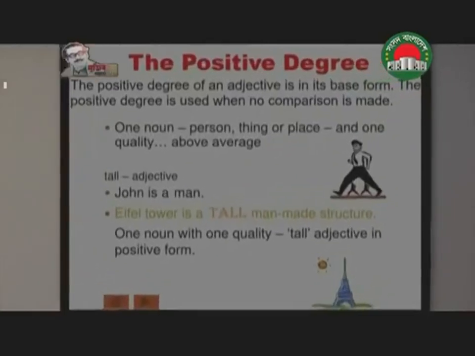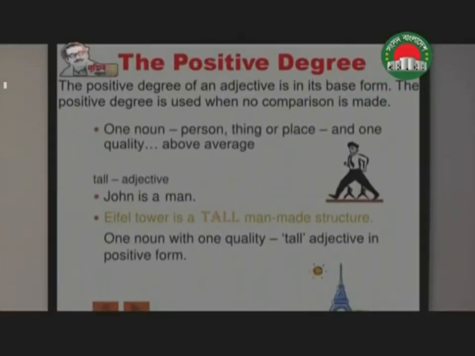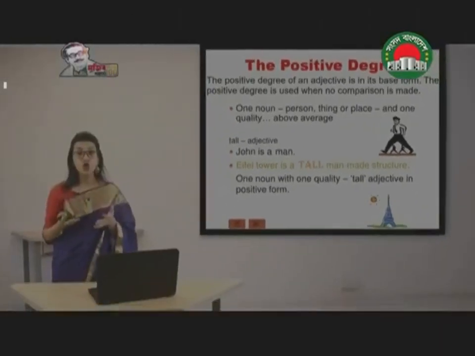For example, there is a person, as you can see here, and that person is tall. So one noun, person, thing or place, and one quality, that will be positive degree. So we have written John is a man and he is tall.